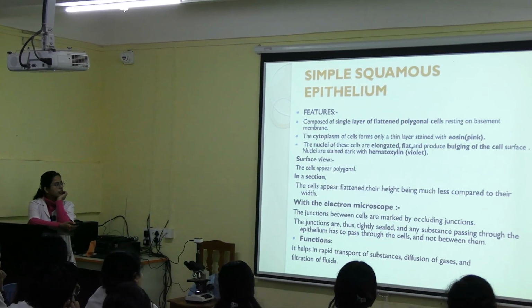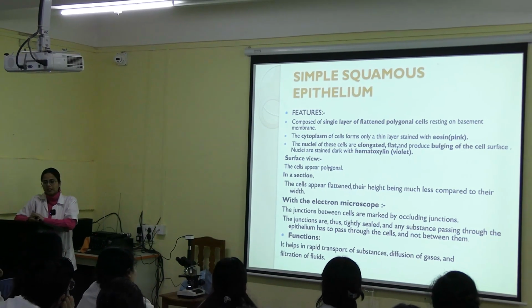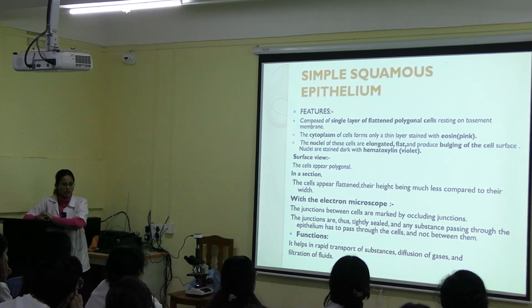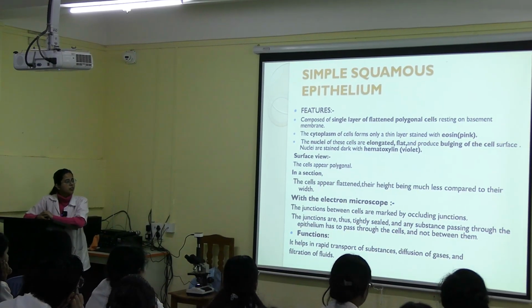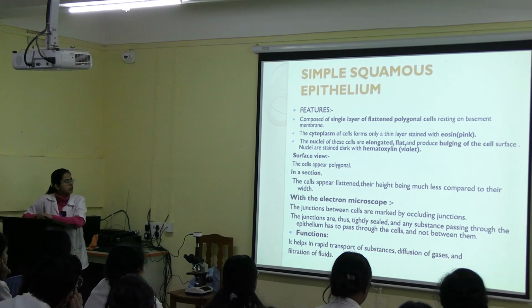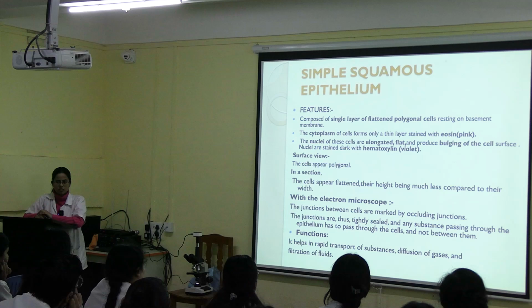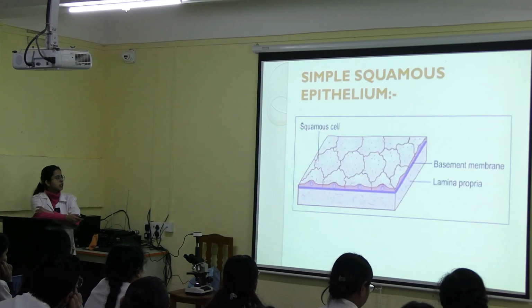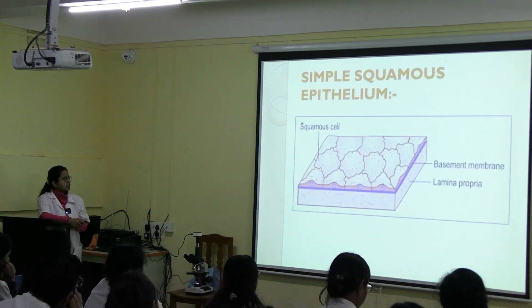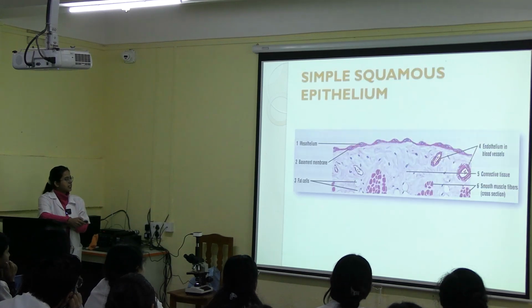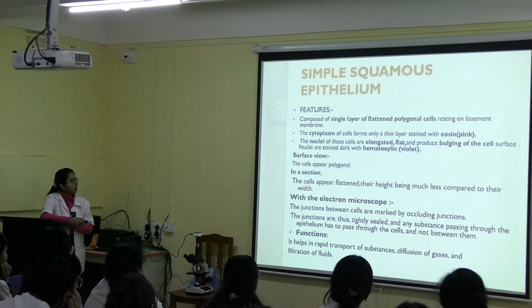Now, simple squamous epithelium: simple, so one layer of cells. As you already know, the cytoplasm is stained with eosin and the nucleus is stained with hematoxylin. From the surface view, the cells appear irregular. But if we take a section, they will appear flattened. Can you see the flattened cells? Flattened epithelial cells.